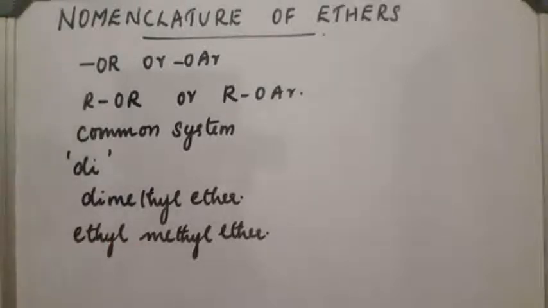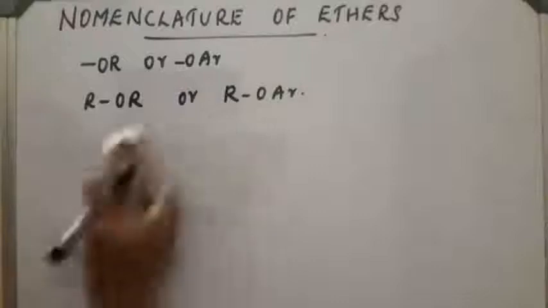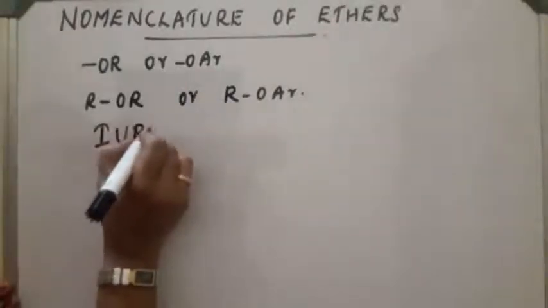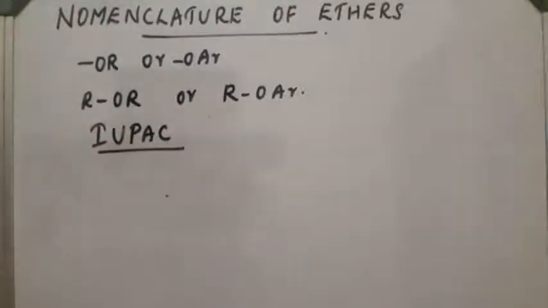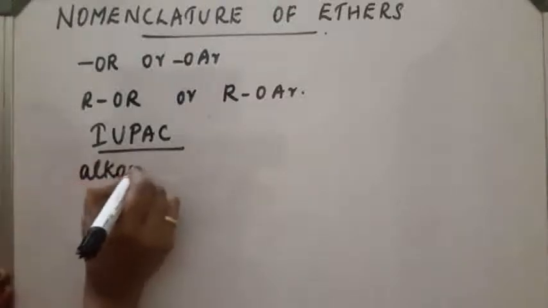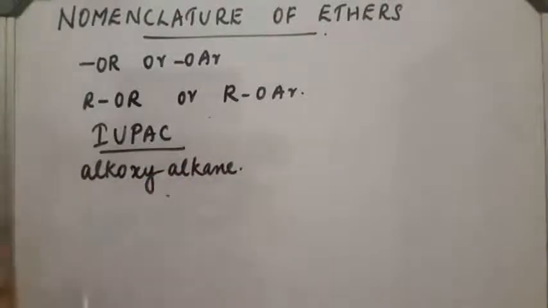Next is the IUPAC system of naming. Here we write the compound as alkoxy alkane. If two R groups are methyl, it is written as methoxy methane.